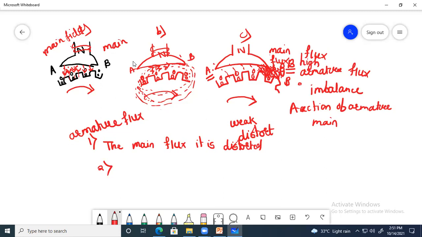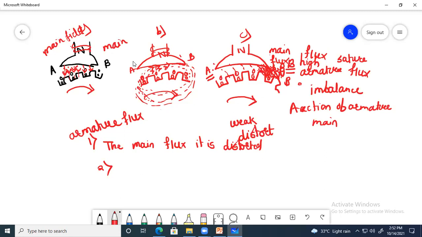At that situation, saturation will set in at the trailing pole tip B, and it will increase the flux at trailing pole tip B, and due to that there is an imbalance between the flux.